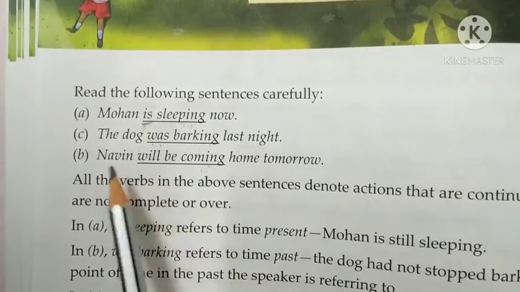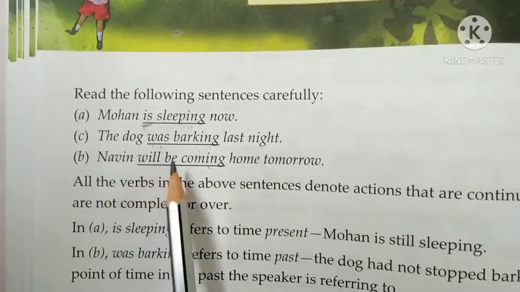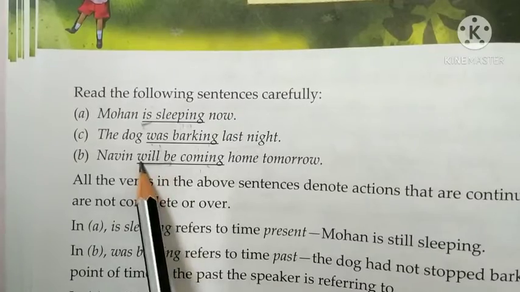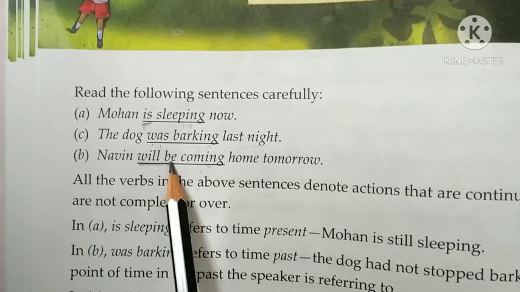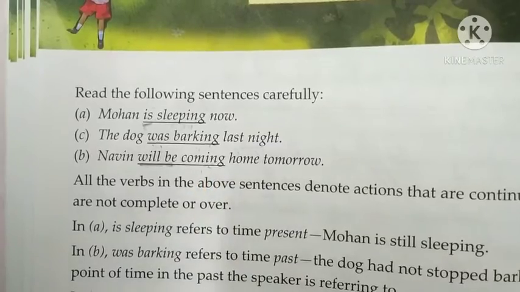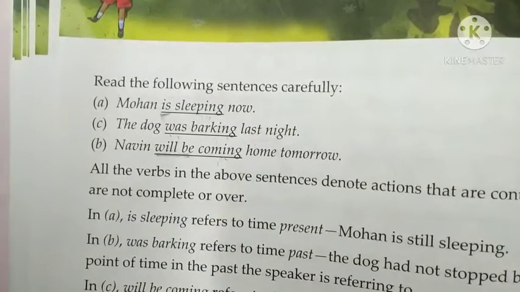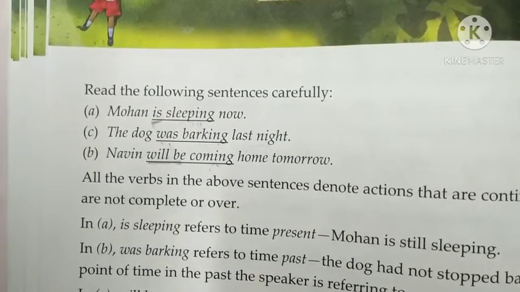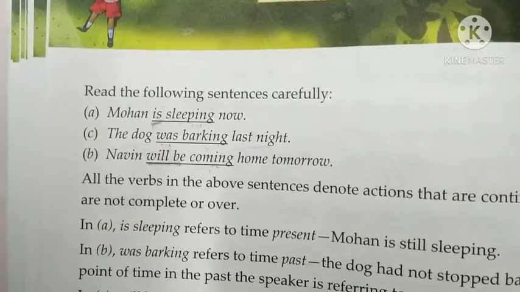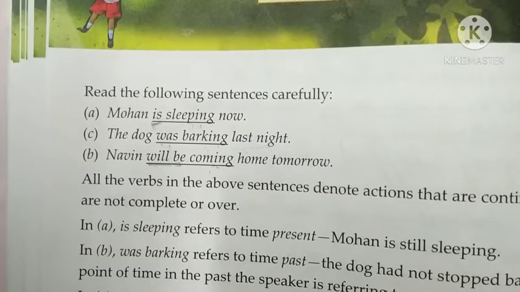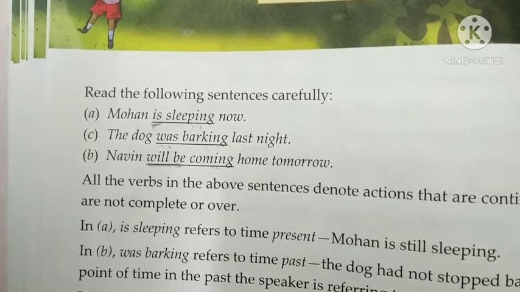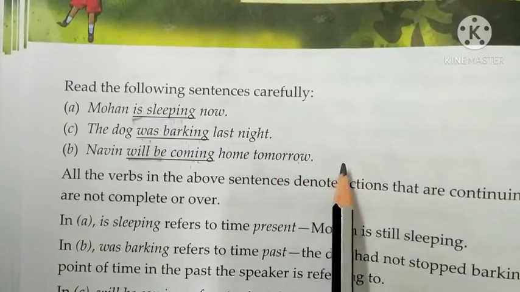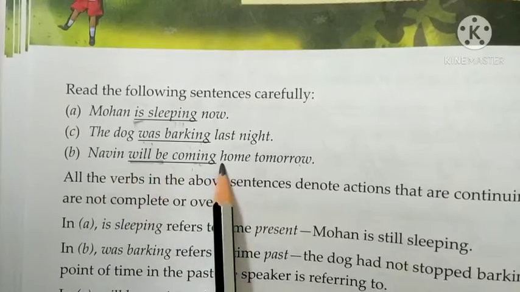Now if we see the third one, Naveen will be coming home tomorrow. Now see, the helping verb is will be, and will be is used for which tense? Future. So this is future continuous tense. And when do we use future continuous tense, children? We use the future continuous tense to talk about actions which will be in progress at a time in the future. Tomorrow, it has not yet happened, it will happen tomorrow, and Naveen will be coming home tomorrow.